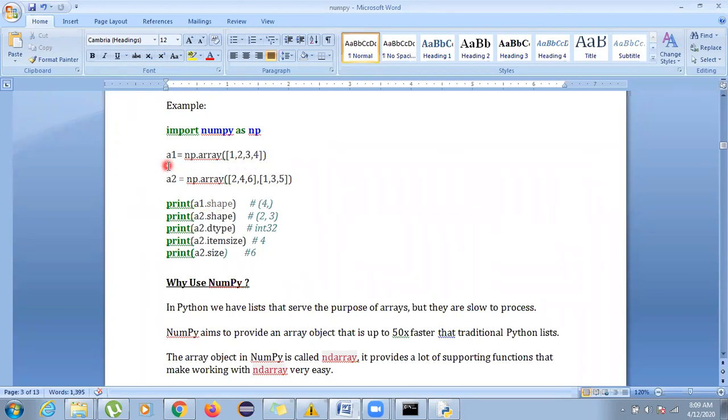A list is also a one-dimensional array, but it is a list. We have to convert it to an array, because all of NumPy's functions and mathematical operations work on arrays. So you always have to convert your list, tuple, string, or dictionary values into an array to operate in NumPy. Since it is one dimensional, we can use the syntax np.array, and then write 1, 2, 3, 4 inside the parentheses.